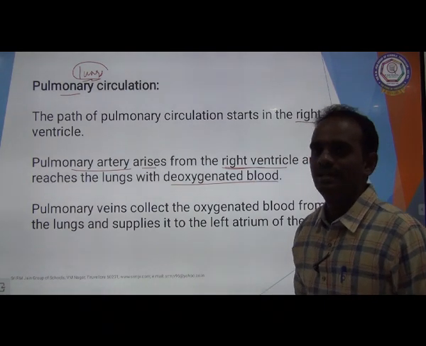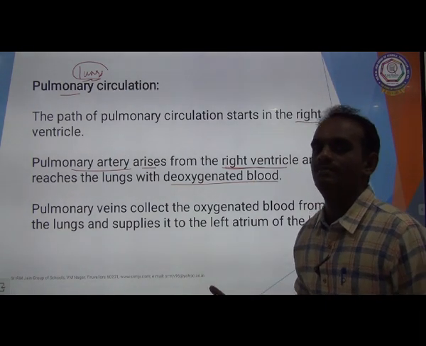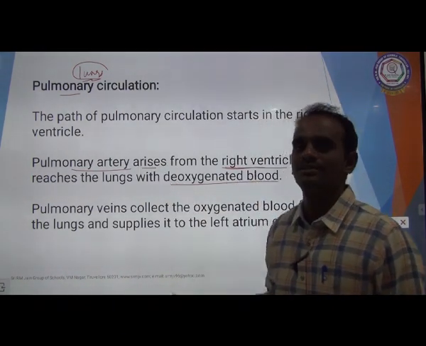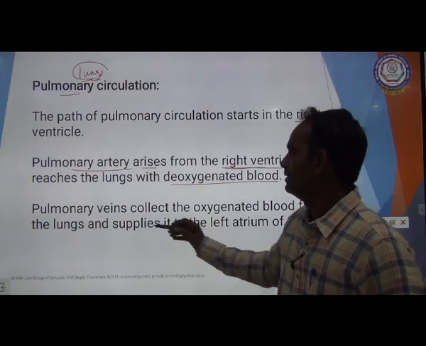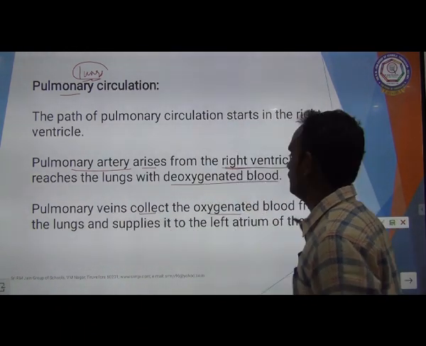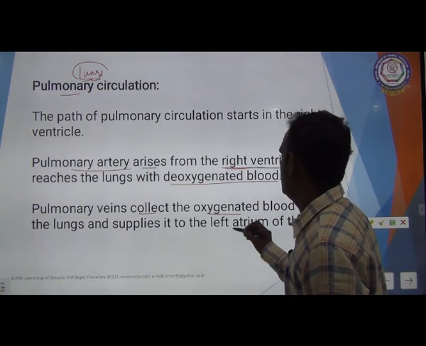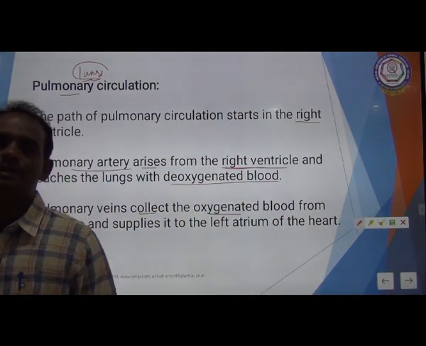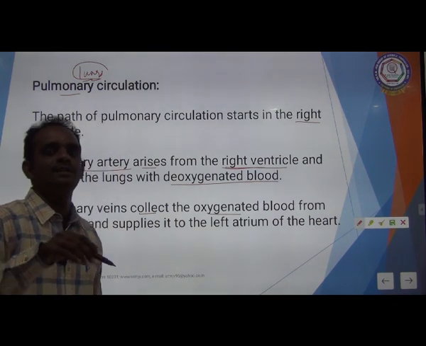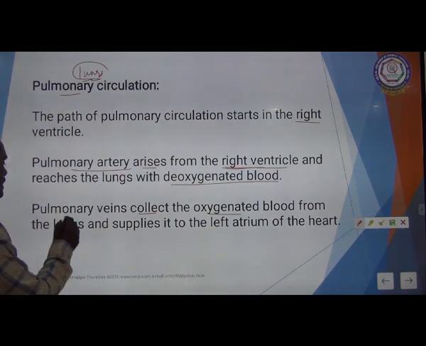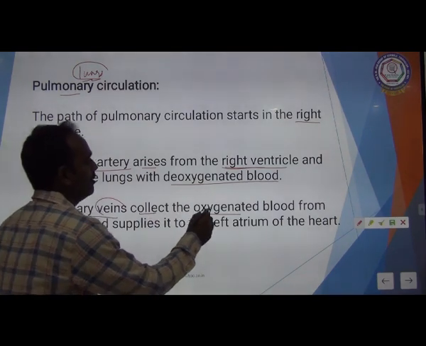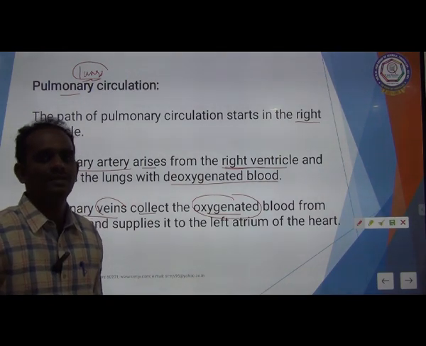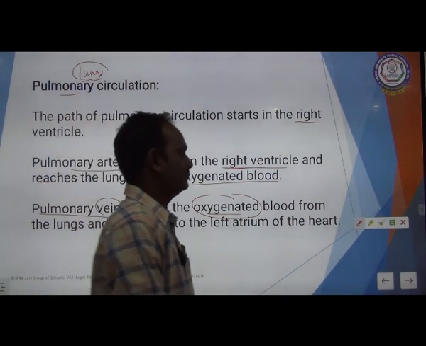Once again, the circulation of deoxygenated blood from the right ventricle to the lungs through the pulmonary artery is called pulmonary circulation. The pulmonary veins collect the oxygenated blood from the lungs and supply it to the left atrium of the heart. The pulmonary artery is the only artery that transports deoxygenated blood, and the pulmonary vein is the only vein that carries oxygenated blood, from the lungs to the left atrium. This is pulmonary circulation.